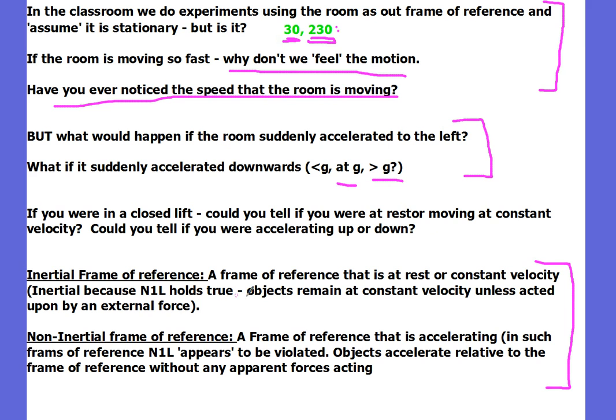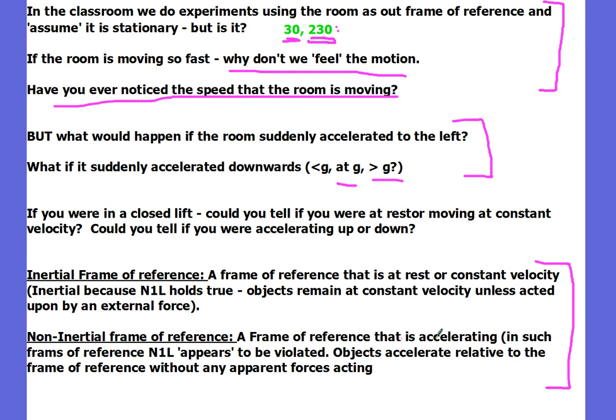An inertial frame of reference is a frame of reference that is at rest or constant velocity. In these cases, our classroom as it is right now, a car travelling at constant speed, standing on the side of the road. Your frames of reference are travelling at zero or a constant velocity, and because of that, Newton's first law holds true. Objects in your frame of reference will stay at rest or constant velocity unless acted on by a force. While you're sitting in the classroom, you've got a pen on the desk, it'll just sit there unless you put a force on it. But the other sort of frame of reference is a non-inertial frame of reference.